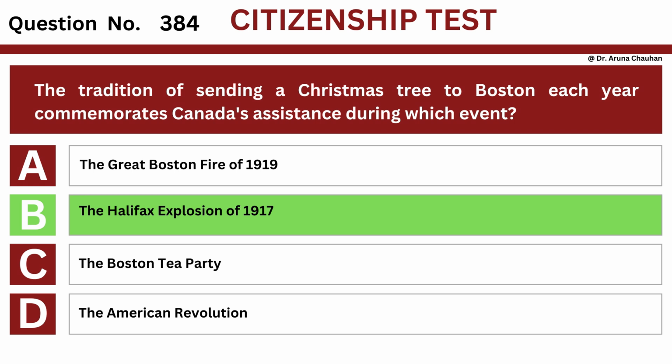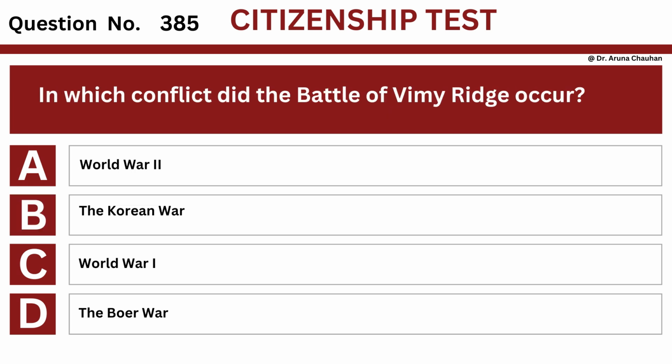The answer is option B, the Halifax Explosion of 1917. Question number 385. Question: in which conflict did the Battle of Vimy Ridge occur? Option A, World War II. Option B, the Korean War. Option C, World War I. Option D, the Boer War.